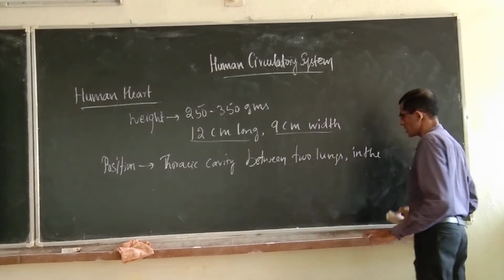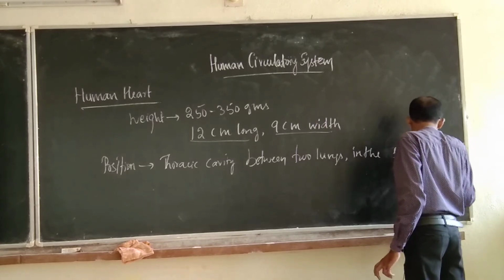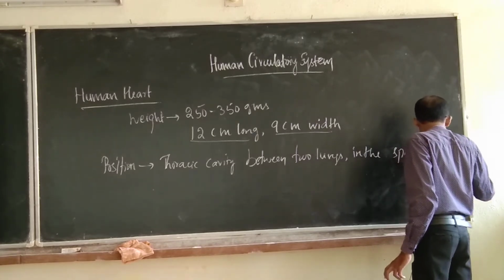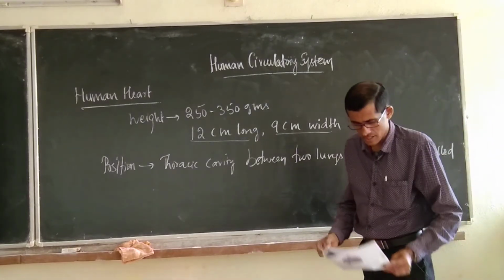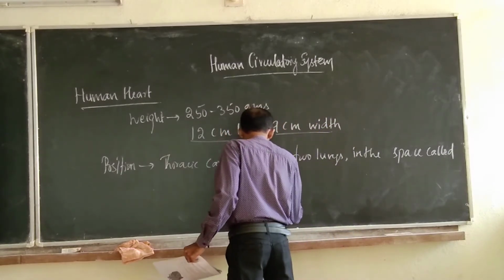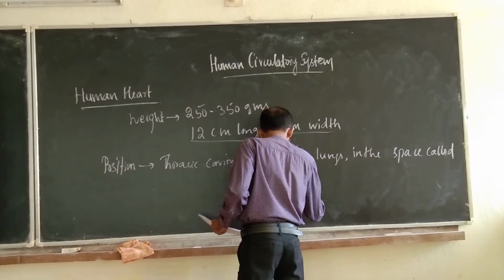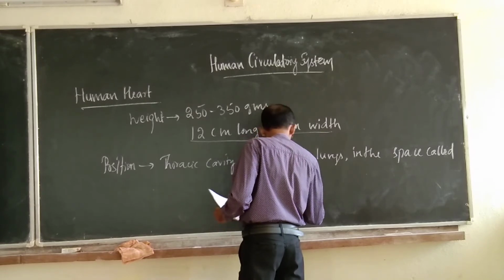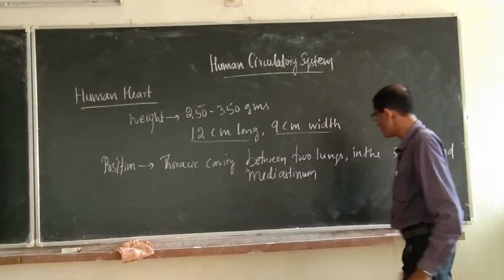In the space between the two lungs, that particular terminology is there, it is called the mediastinum. Yes, right, the space called the mediastinum.